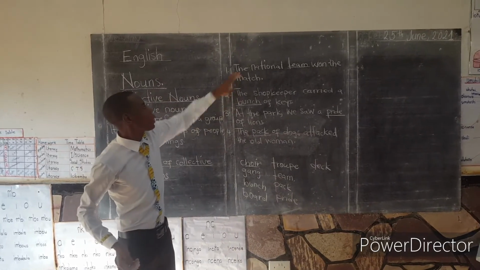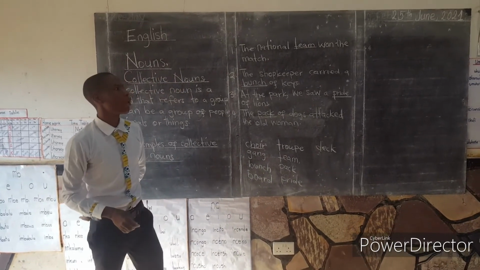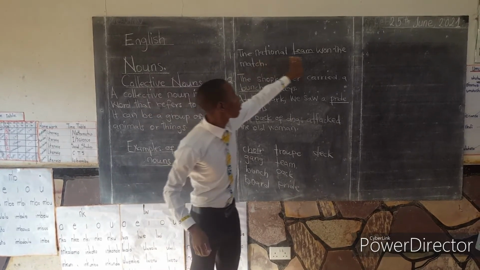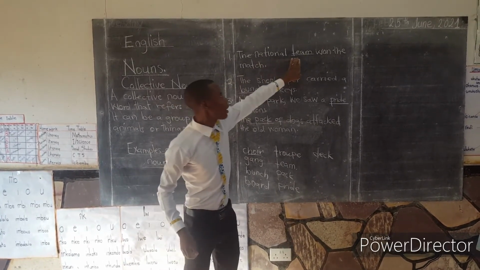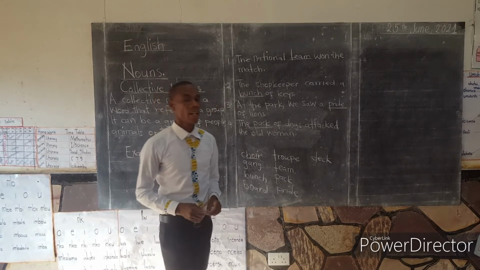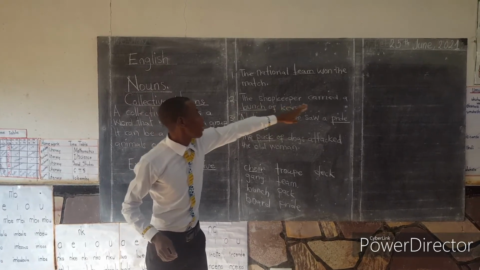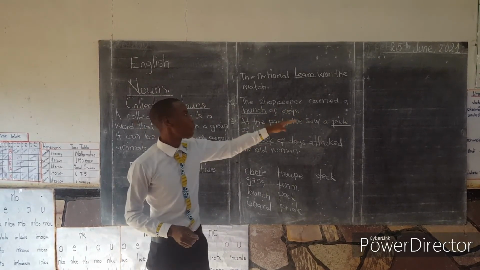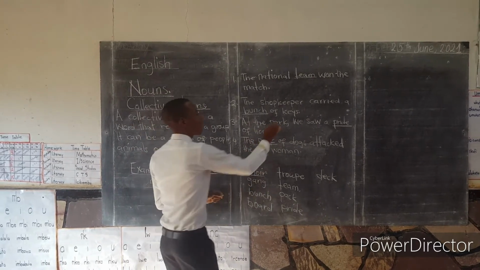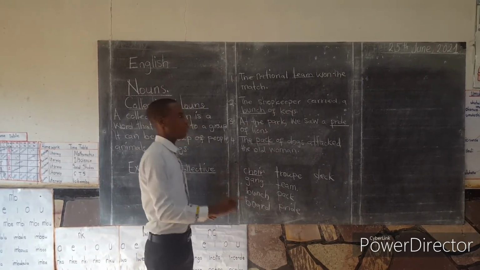For example, we started with, the national team won the match. Who won the match? The first thing we see is the national team. The moment you say team won the match, the word team becomes a collective noun. If you look at the second sentence, the shopkeeper carried a bunch of keys. What did the shopkeeper carry? He carried what? Keys. Keys are what he carried. What kind of keys? Was it one key?